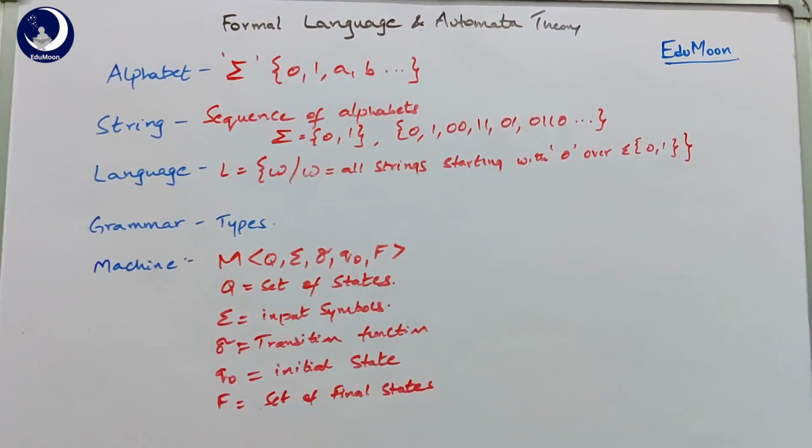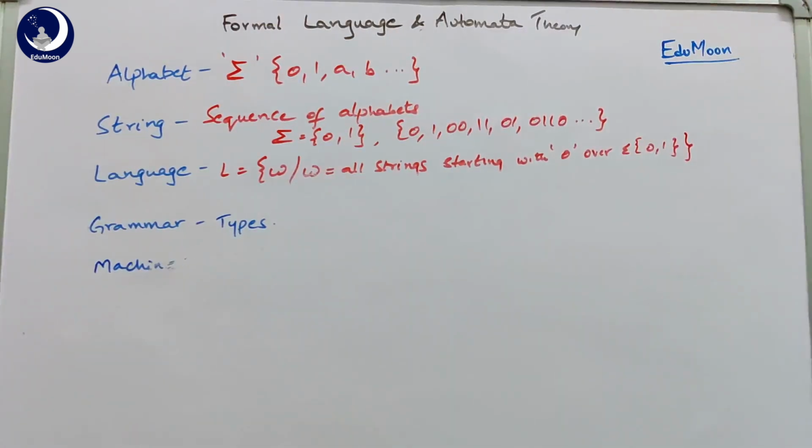Based on the transition function, there are different machines that are available. And Q naught is nothing but the initial state, which is the first state of the machine which takes the initial input. So Q naught also belongs to capital Q, so it is a subset. And F is a set of final states, where if the string is in a final state at the end of the string, it is accepted by the machine, and the set of final states is also a subset of Q. So both Q naught and F are subsets of Q. So these are the basic tuples.